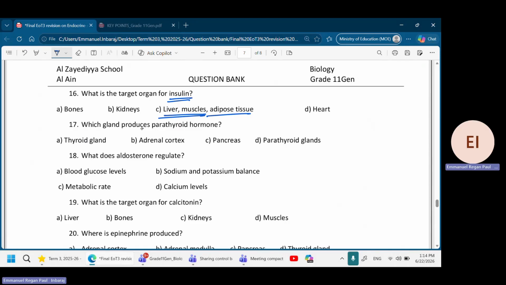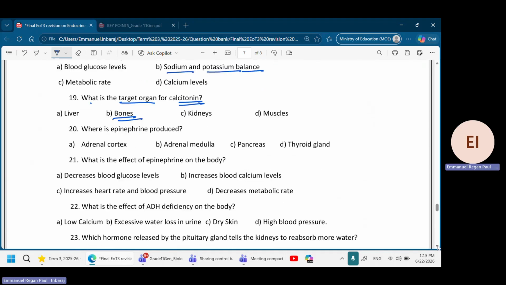Which gland produces parathyroid hormone? Parathyroid gland. What does aldosterone regulate? The sodium and the potassium balance. What is the target organ for calcitonin? Calcium. So bones. Calcium, therefore it will be bones.